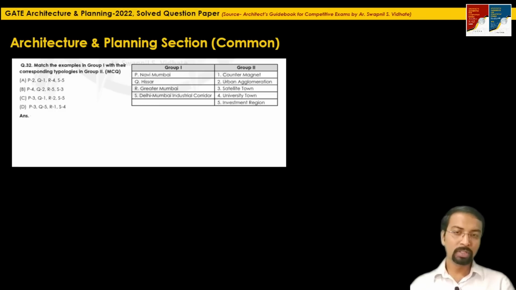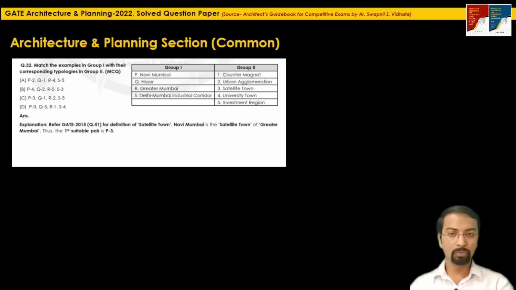Many of you must be aware that Navi Mumbai is the satellite town of Mumbai city. Now, what is the definition of satellite town? We have already discussed it in the earlier year question paper of 2015. A question based on satellite town was asked earlier. So the first suitable pair here is Navi Mumbai as the satellite town. So P3 is the suitable pair. P3, right? So definitely A and B are not the correct options. We will not consider options A and B.